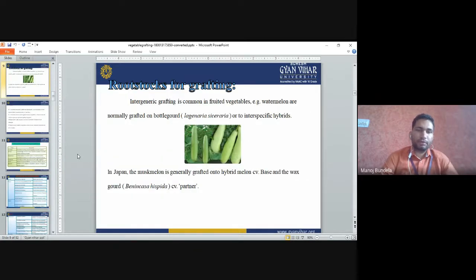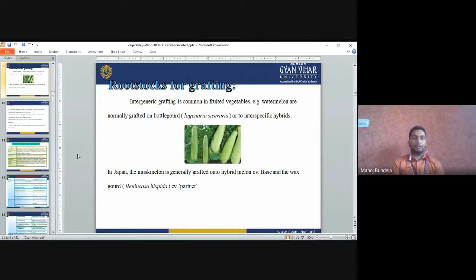Rootstock for grafting. Intergeneric grafting is common in fruited vegetables. Normally it is done in fruited vegetables only. Watermelons are normally grafted on bottle gourd, Lagenaria siceraria, or on interspecific hybrids. So we can graft the watermelon on bottle gourd, and we can develop the interspecific hybrid. In Japan, muskmelon is generally grafted onto hybrid melon or wax gourd. We can use hybrid melon or wax gourd.